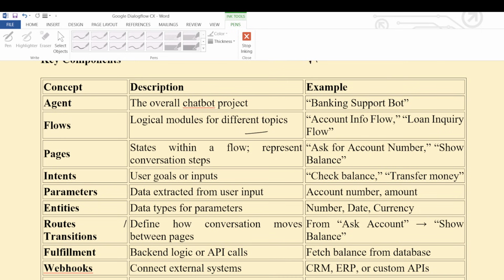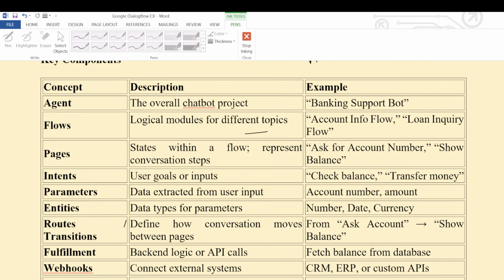Suppose you want to create account information: everything regarding providing information to the user about accounts will be in one flow. Suppose a customer asks about a loan inquiry, we will create one flow, and everything is handled inside the loan inquiry bot. Now these are the flows.